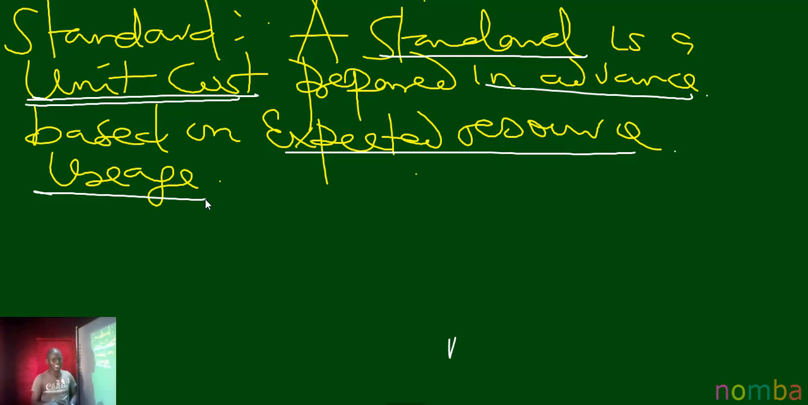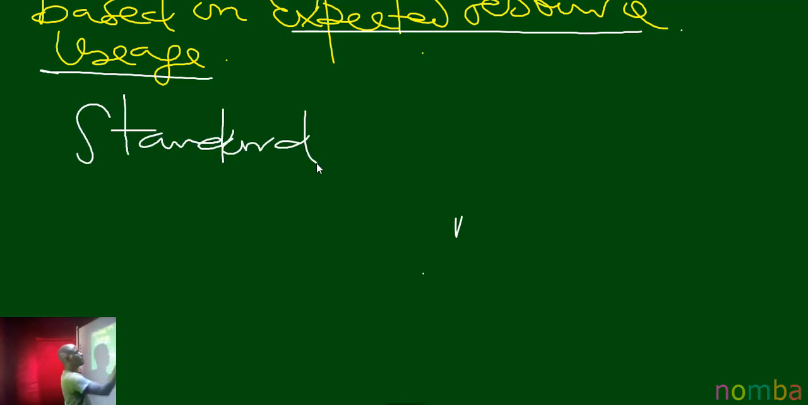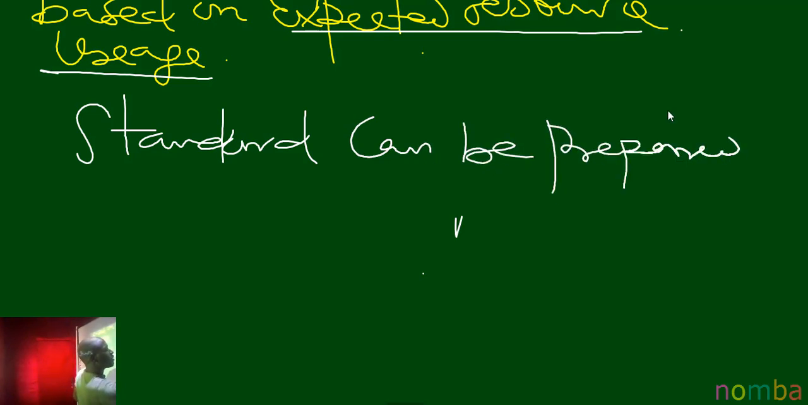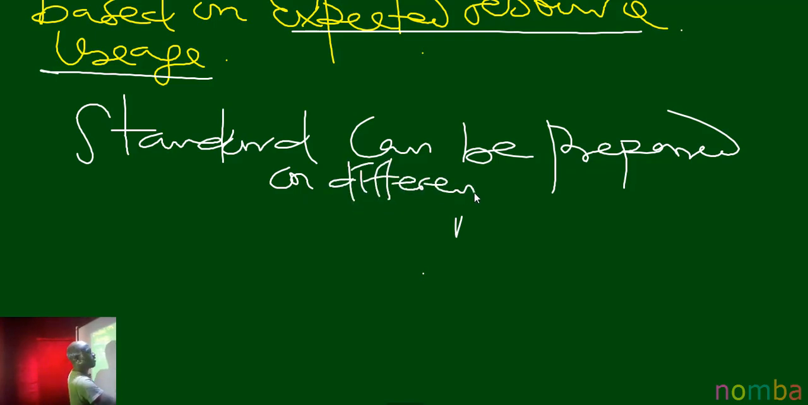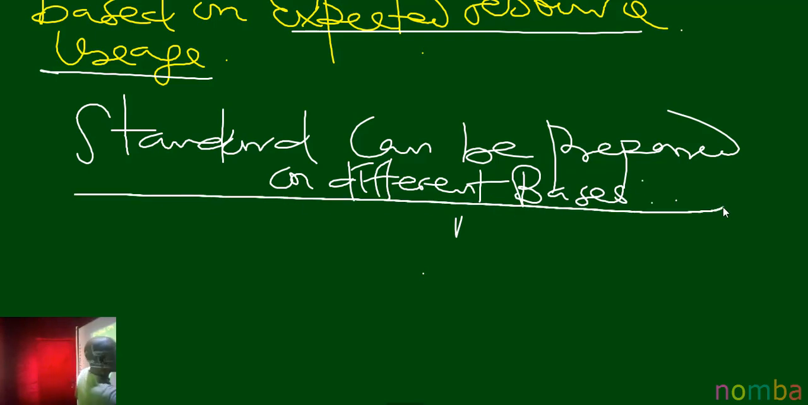Now, when we are preparing a standard, it can be prepared on different bases. Let's look at the basis of preparing standard, or we can say the types of standard. Standard can be prepared on different bases. If you are preparing a standard, what are the bases of preparing it?